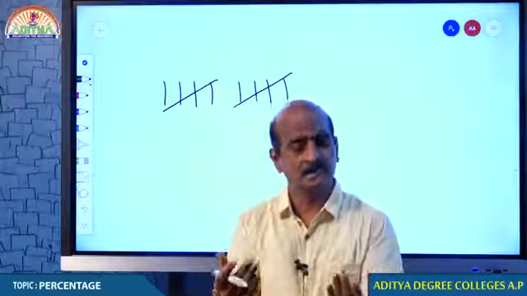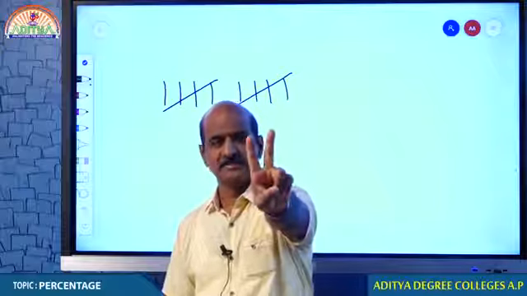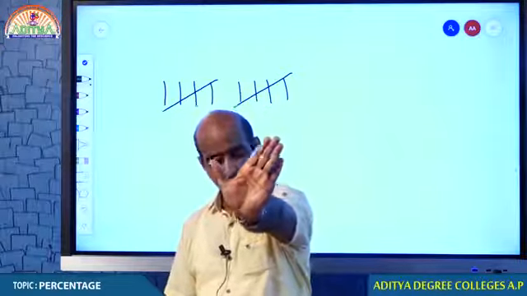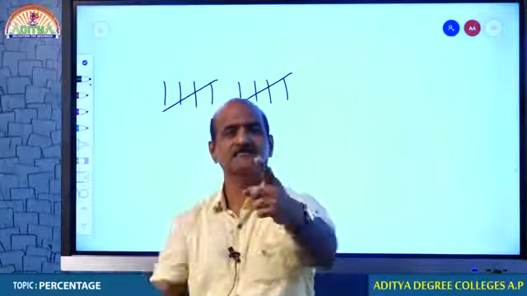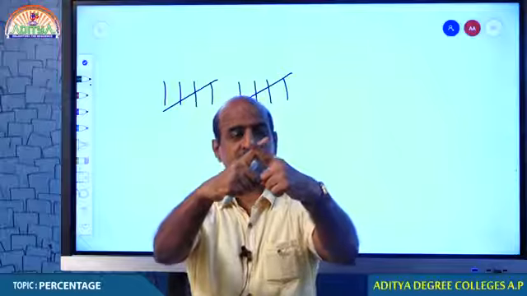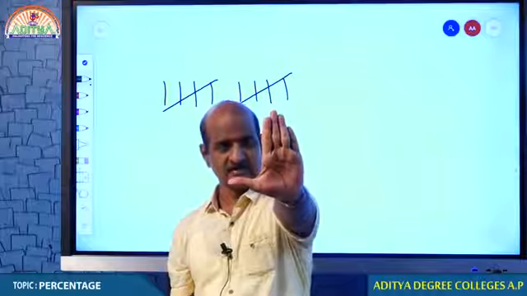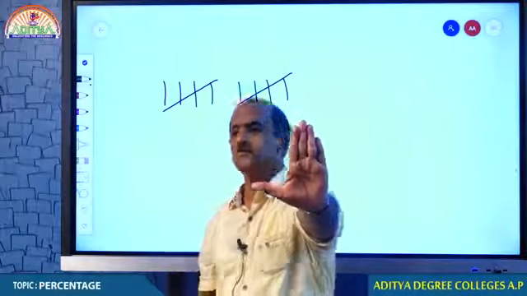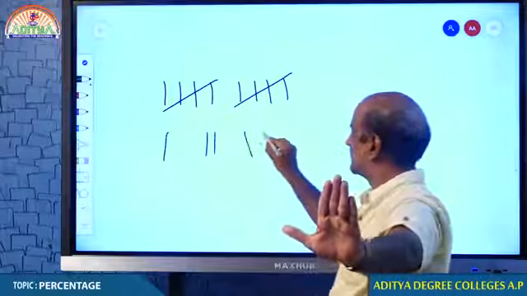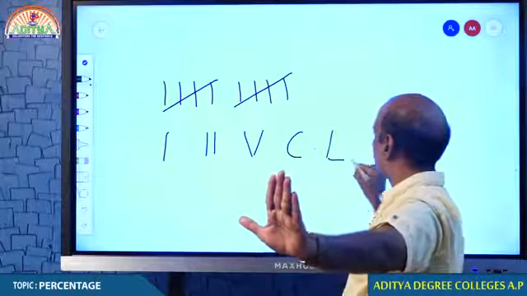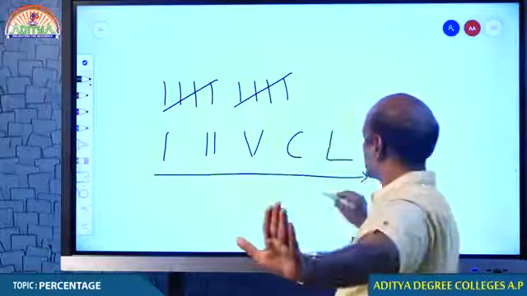Then they derived a different kind of notation. This we said one, this they said two. This particular shape, the V shape, they said 5. This particular shape, X, they said 10. What is this? L. You remember, this is what we call the Roman number system. They used to denote the numbers like this with the help of hand. These are all very interesting.